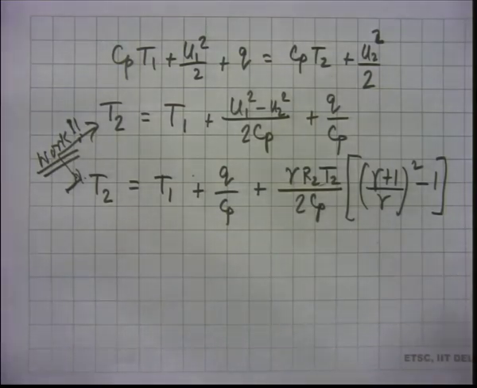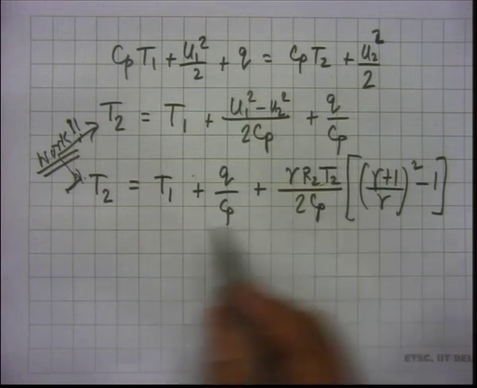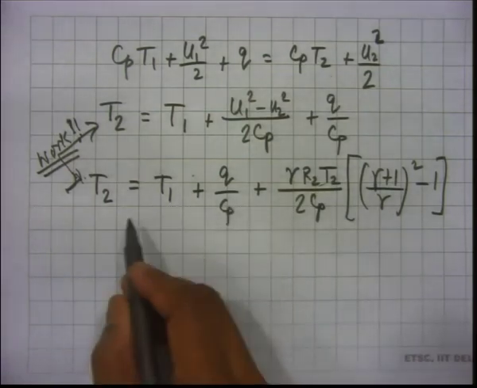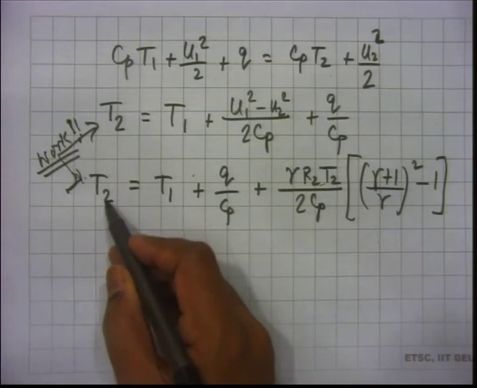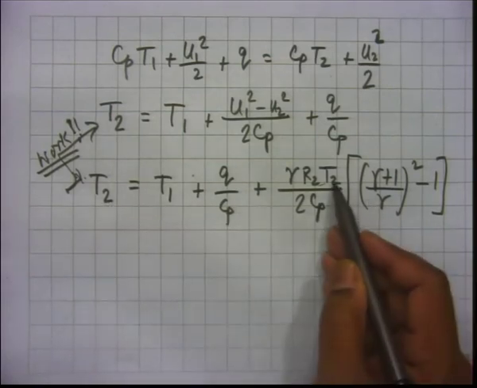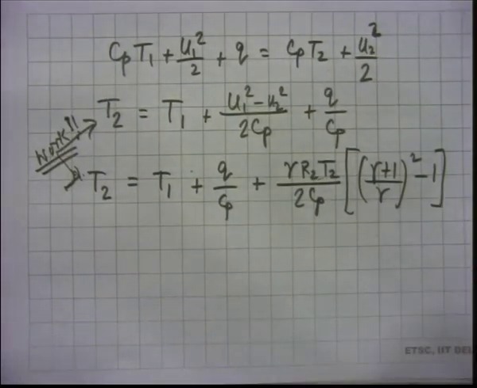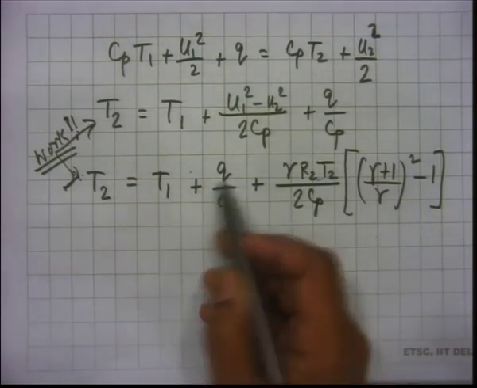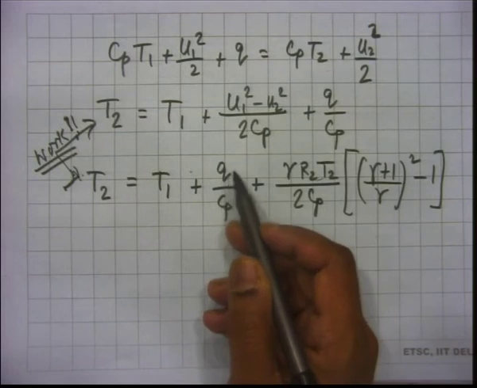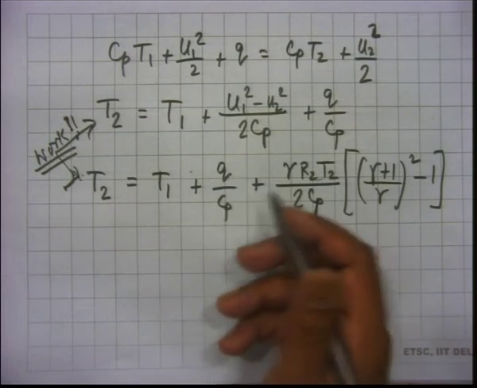So not difficult, and now you can see the things are looking good already. We have T2 here, we have T2 here. Other things are known, correct? Other things are known. So T1 is known, Q will be known for a mixture that you have. Cp will be available to you.